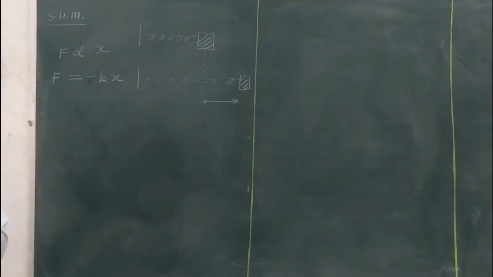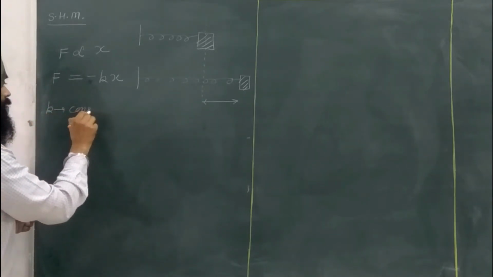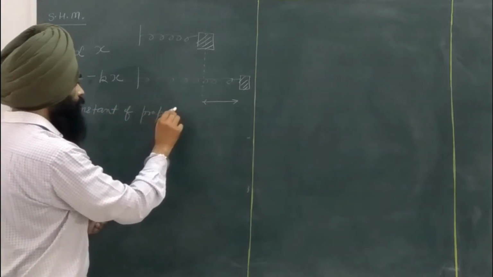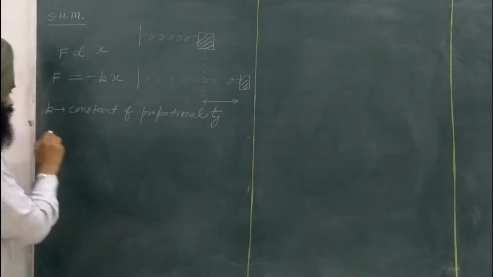The negative sign represents that the force is directed towards the mean position. So this K is the constant of proportionality.